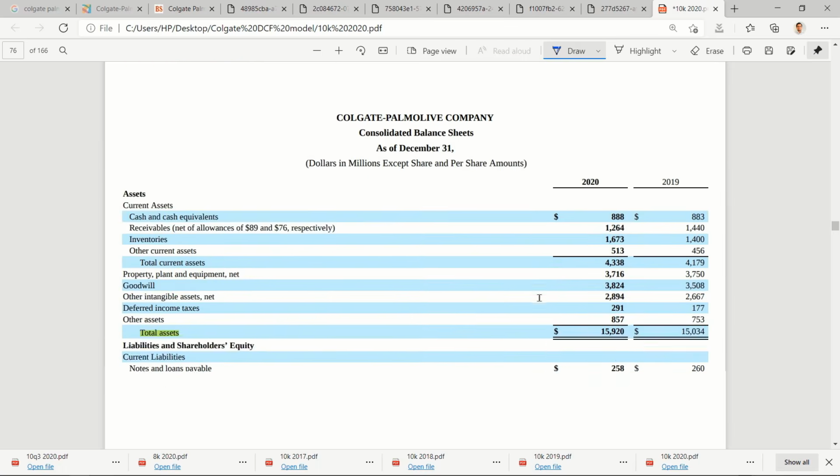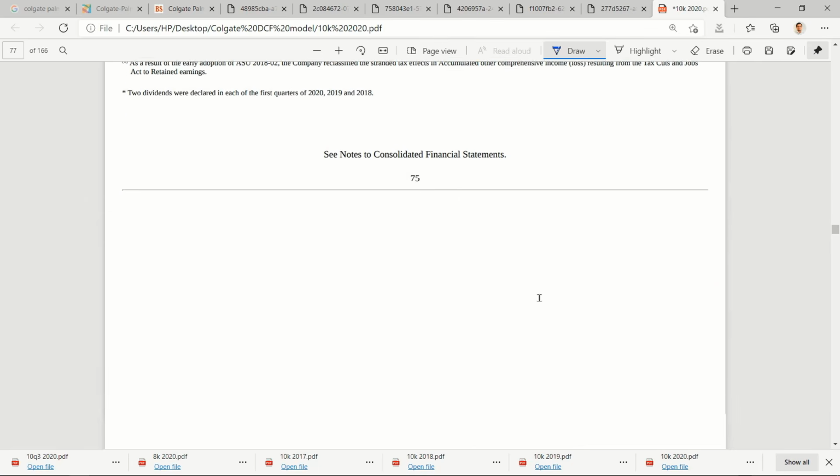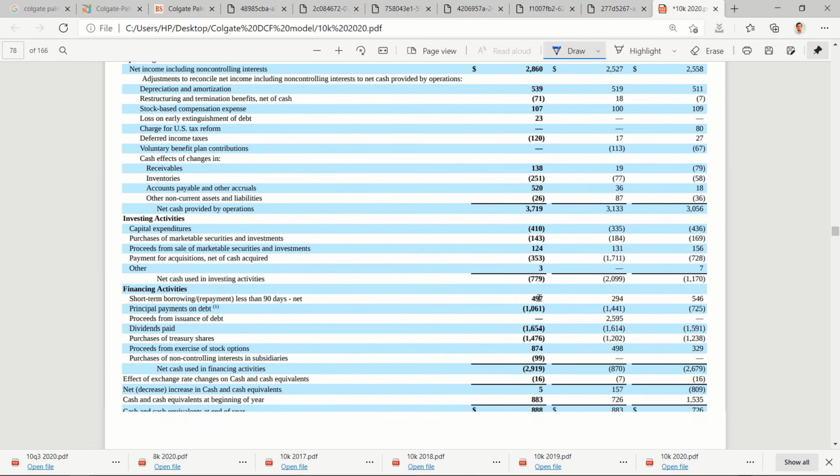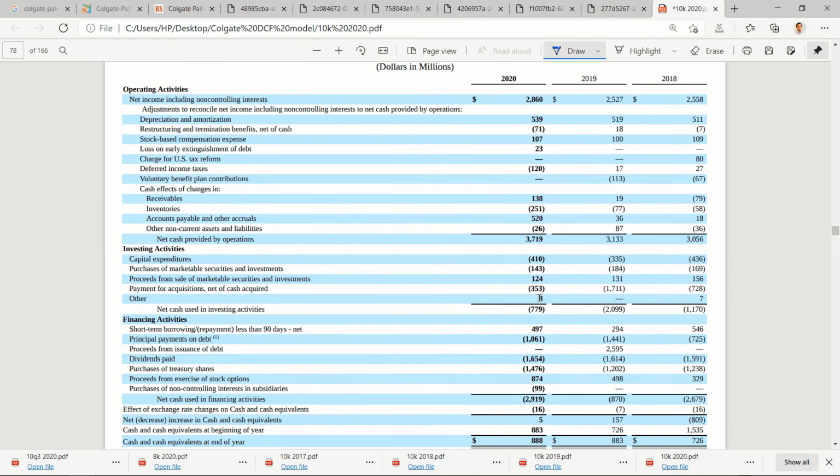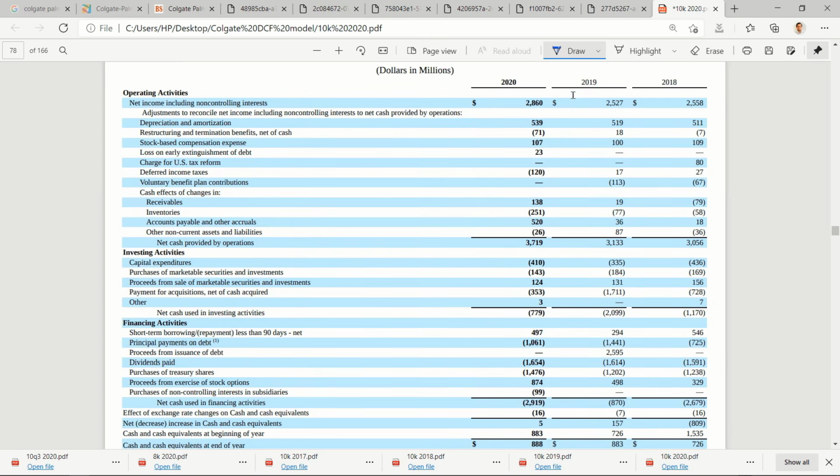Then let's go to their cash flow statement. This one, I'm just browsing through it so that I can better understand these numbers. So profits and cash flow from operations. Profits are less than cash flow from operations. You can clearly see here in the last 3 years. So is it a positive sign? I think yes. They should be in sync with profits.